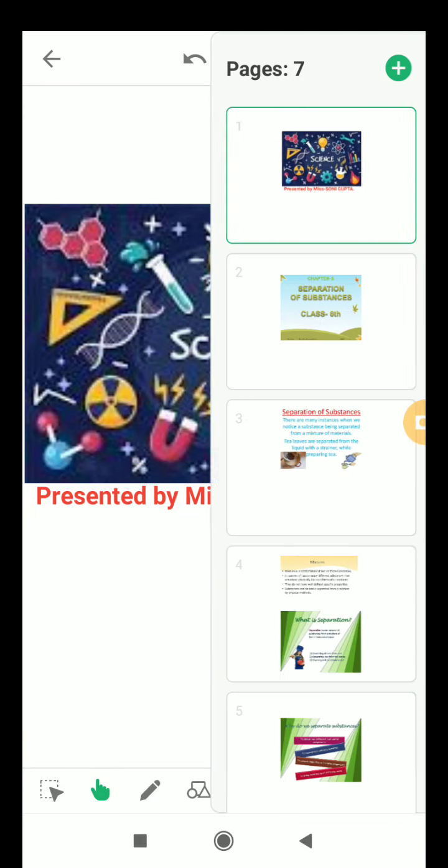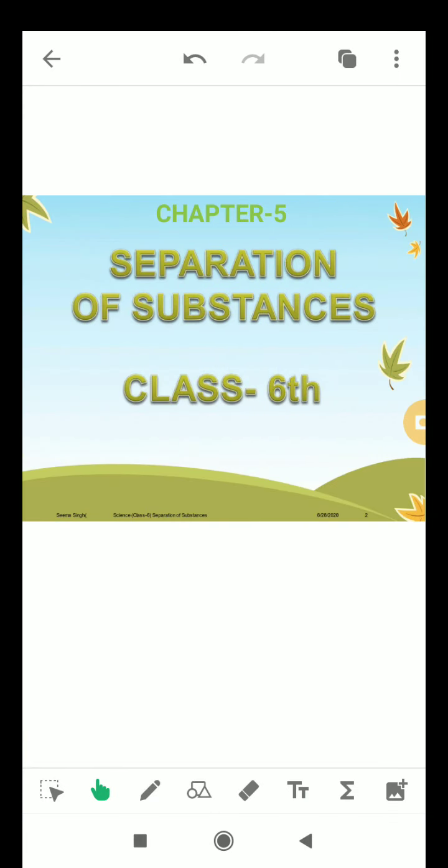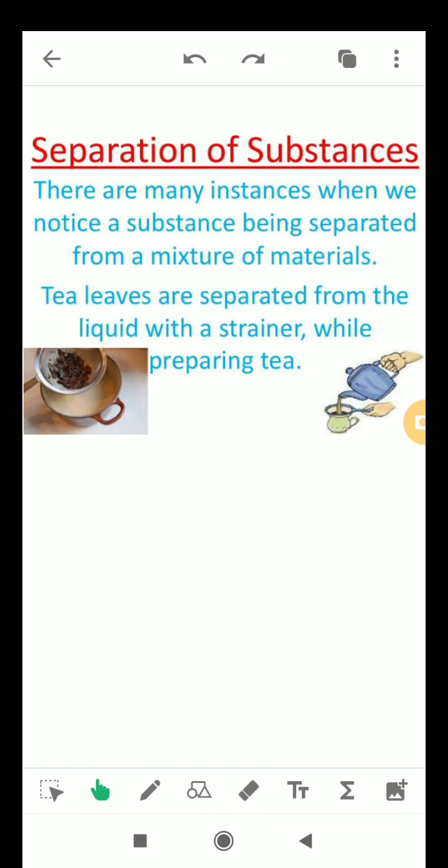So, our today's explanation is on chapter 5, separation of substance. Before I start the explanation, I'd like to request you all to open your book and go through the chapter so that you will be able to understand the topic in a better way. So, let's start. Separation of substance.